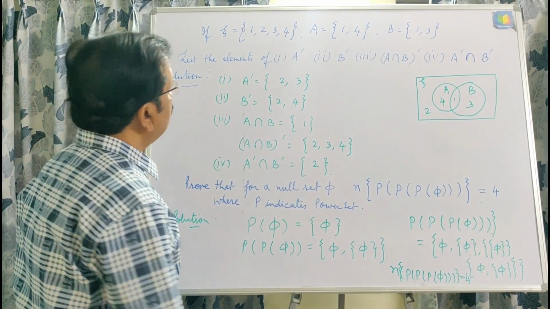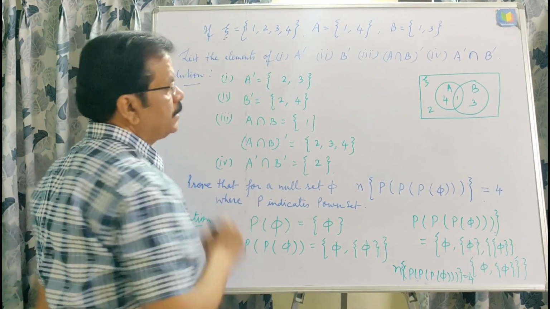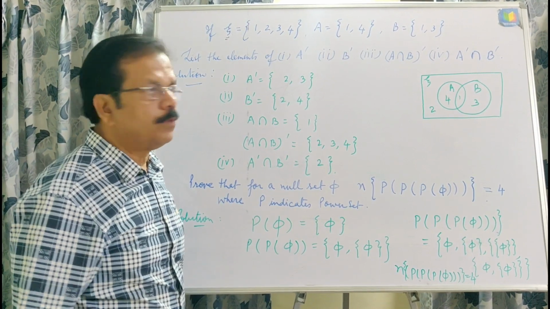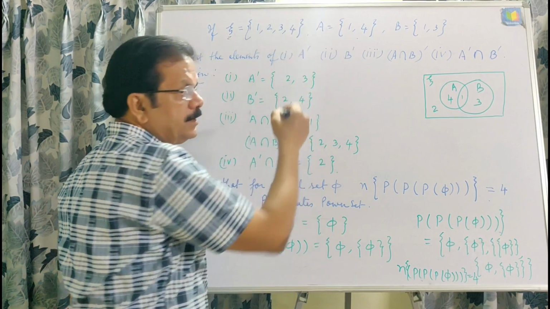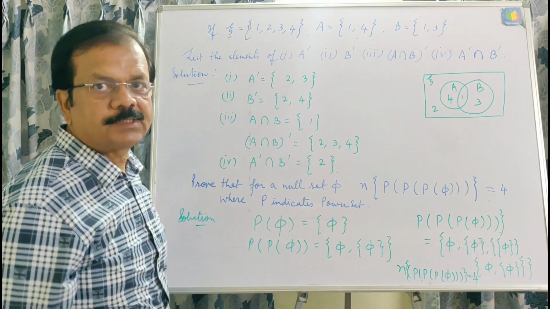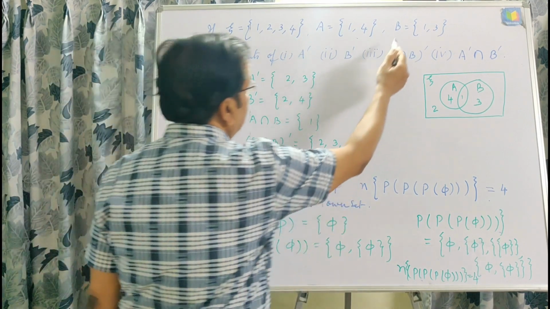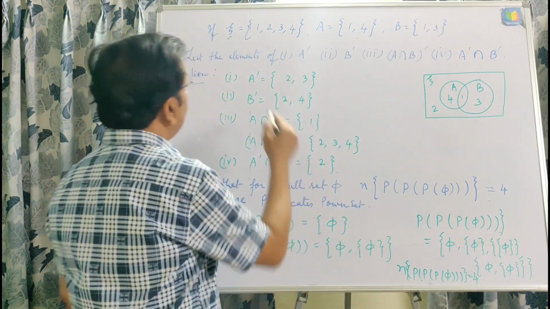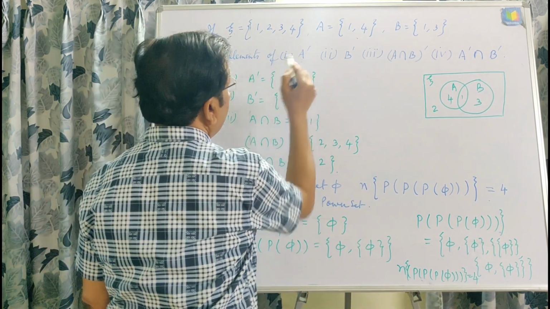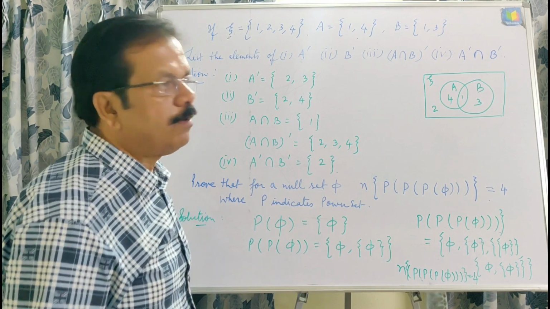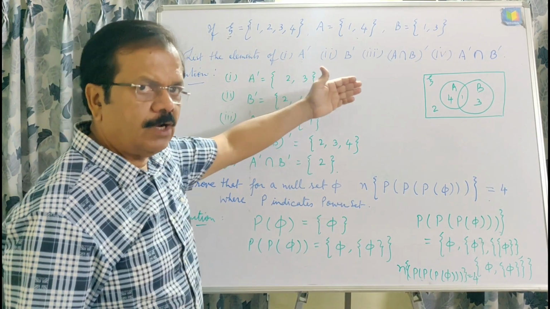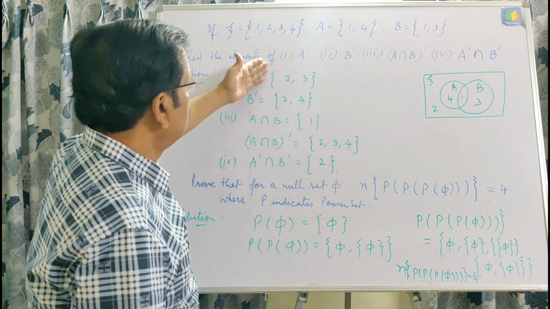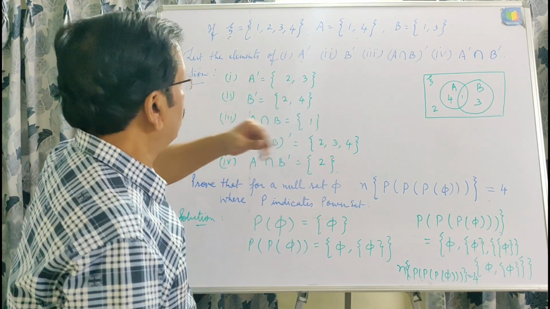In this question, xi, that is the universal set, is given 1, 2, 3, 4. And set A, which belongs to the universal set, this is obvious with the definition of universal set we already studied, and B is 1, 3. Then list the elements of A dash, that is complement of A. You can do this question without a Venn diagram, but here I am doing it with the help of a Venn diagram.